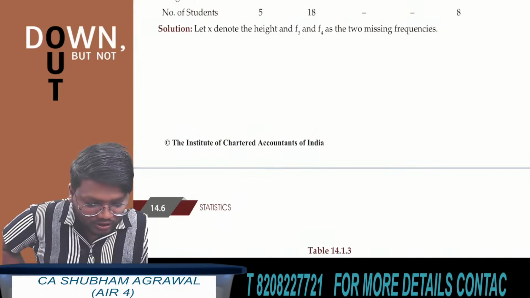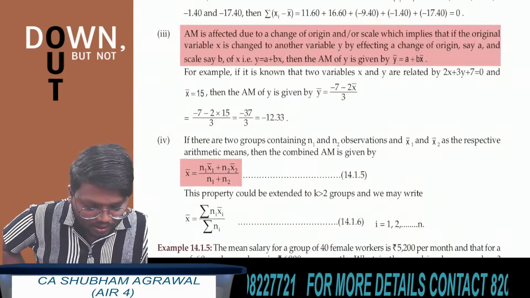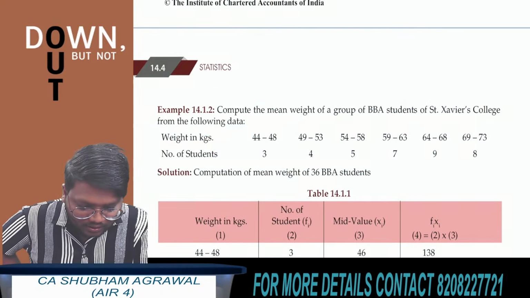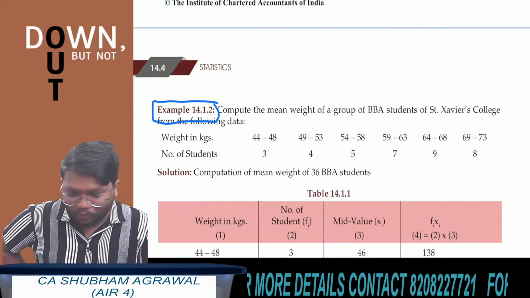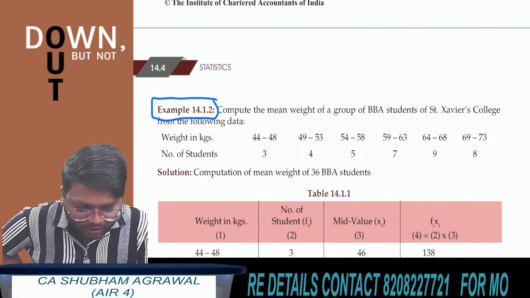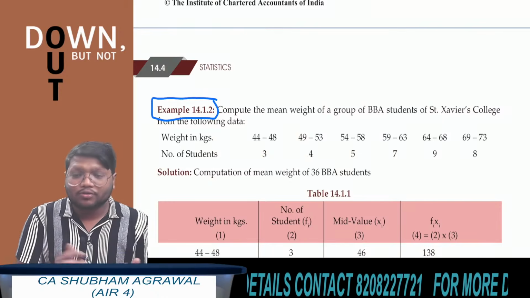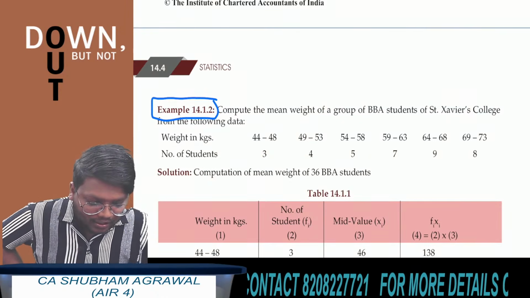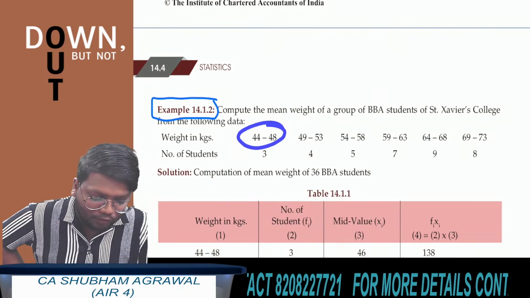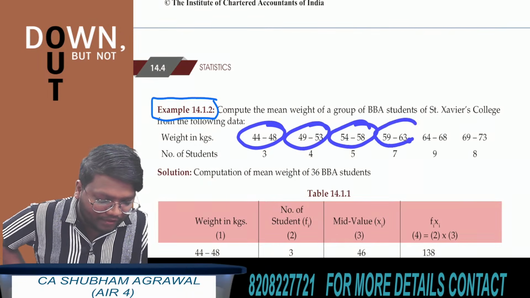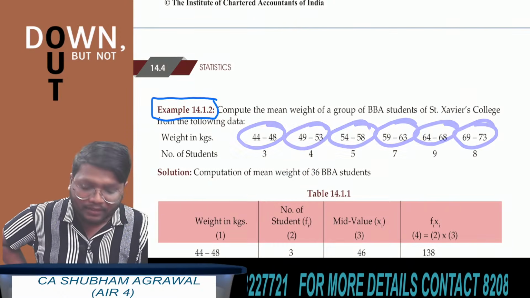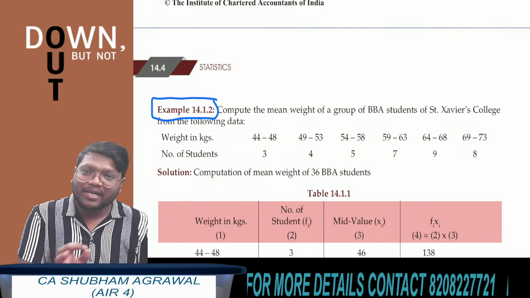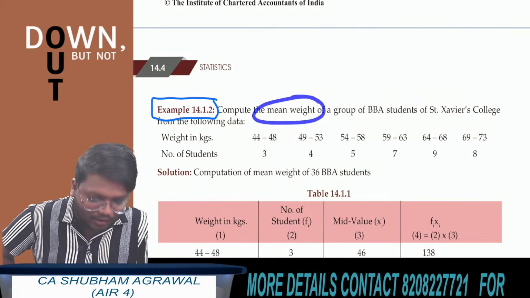See, I am taking one question of simple frequency distribution. Solve this example 14.1.2. Actually, this is not of simple frequency distribution; this question is of group frequency distribution. All of you quickly read this question. So here 6 class intervals are there: 44 to 48, 49 to 53, 54 to 58, 59 to 63, 64 to 68 and 69 to 73. And they have given us the respective frequencies of these class intervals. We have to compute the mean weight.